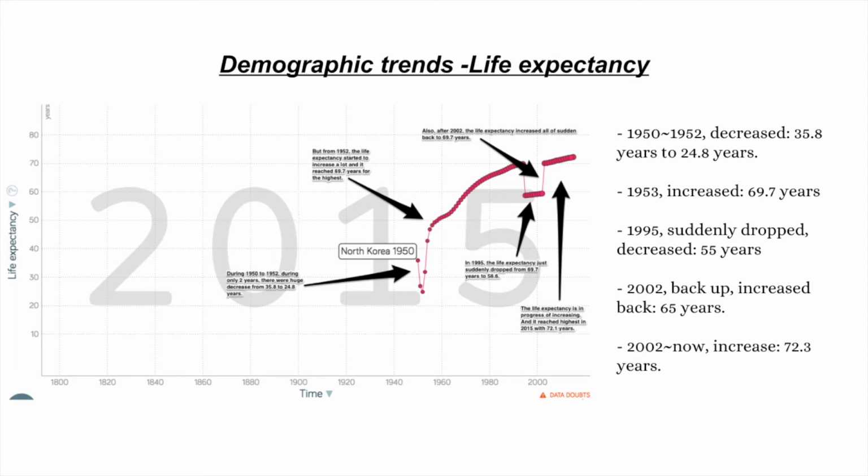During 1950 to 1952, a huge decrease happened from 35.8 years to 24.8 years. But it started to increase from 1952 to 1960 and reached 69.7 years. But in 1995, there was an unexpected sudden drop from 69.7 years to 58.6 years. Fortunately, after 2002, life expectancy increased again back to 69.7 years. In 2015, it scored the highest rate, which was 72.1 years.